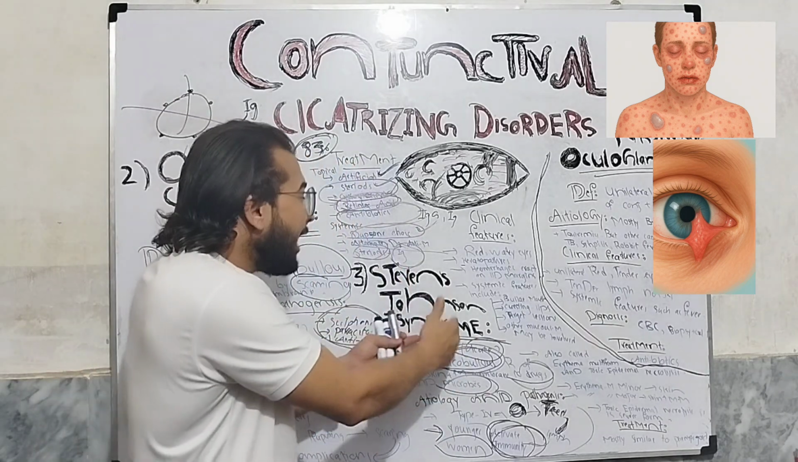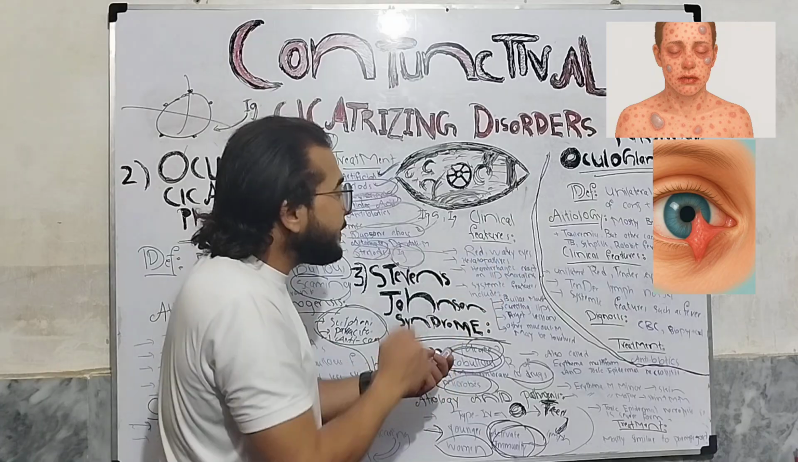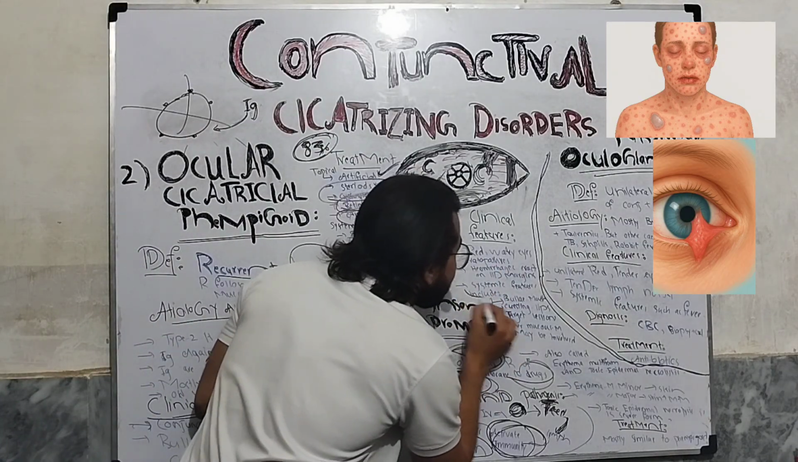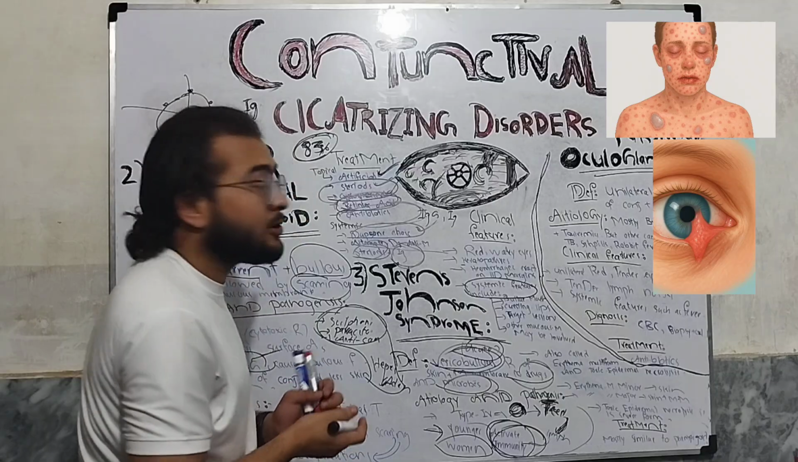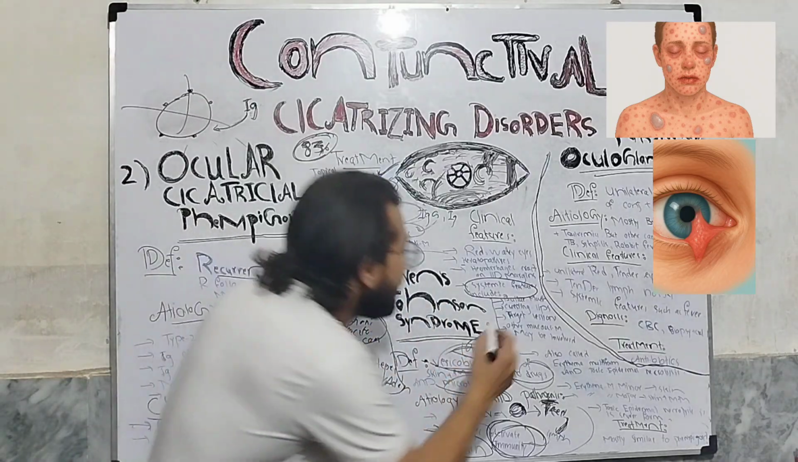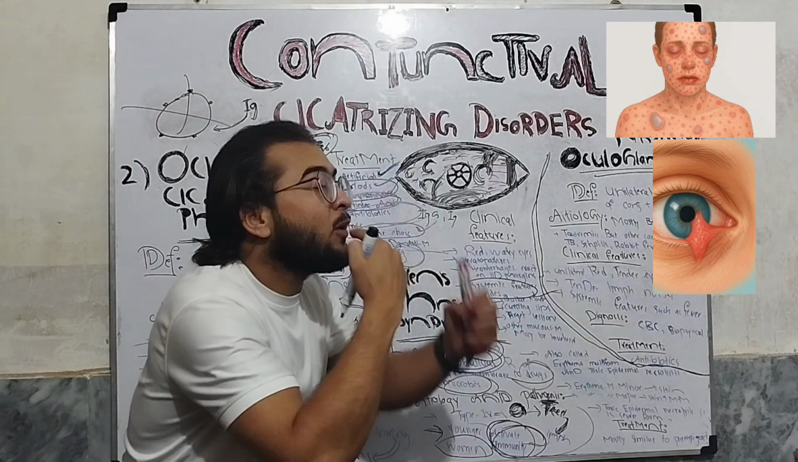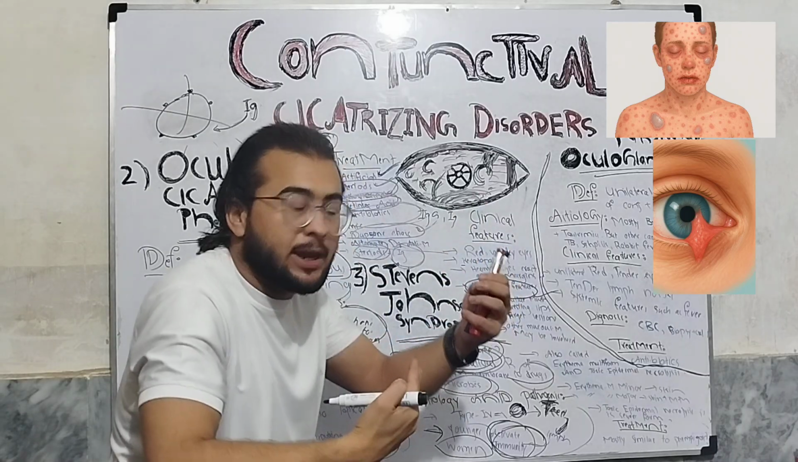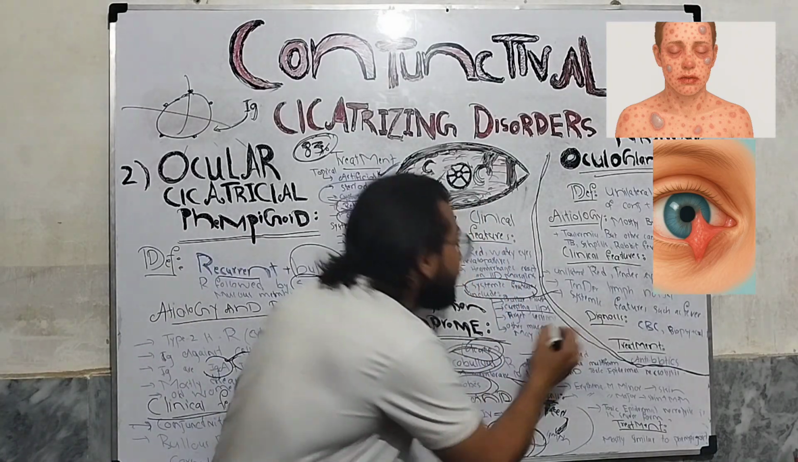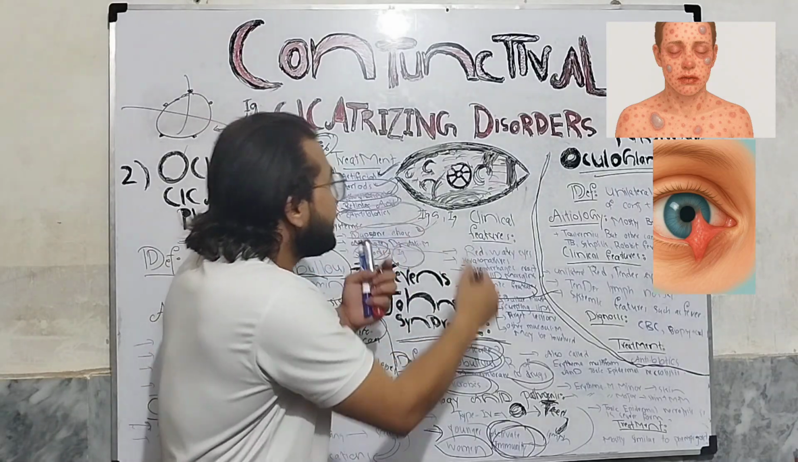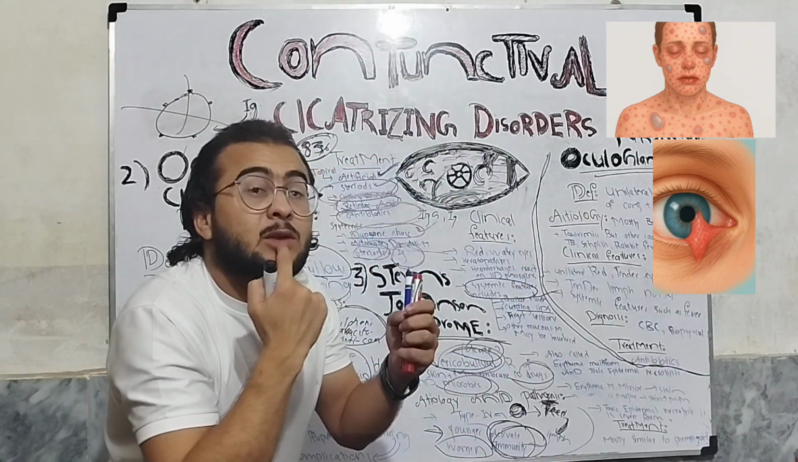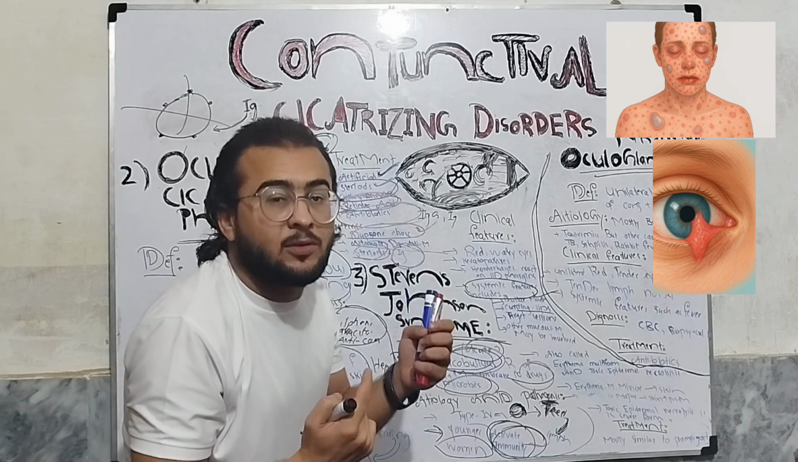As the condition also involves the skin, we will have systemic features. The systemic features of Stevens-Johnson syndrome are, there will be bullae in the mouth. So on the tongue and in the mouth there will be bullous lesions, okay? The crusting lesion will also be present on the lips, and the hemorrhagic crusting lesion on the lid margin.